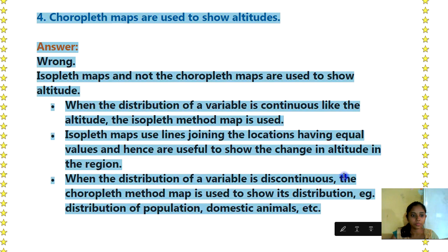Fourth आहे in choropleth maps are used to show altitudes. Answer आहे wrong. Isopleth maps and not the choropleth maps are used to show the altitude. When the distribution of a variable is continuous like the altitude, the isopleth method map is used. Isopleth maps use lines joining the location having equal values and hence are useful to show the change in altitude in the region. When the distribution of a variable is discontinuous, the choropleth method map is used to show its distribution. Example, distribution of population, domestic animals, etc.